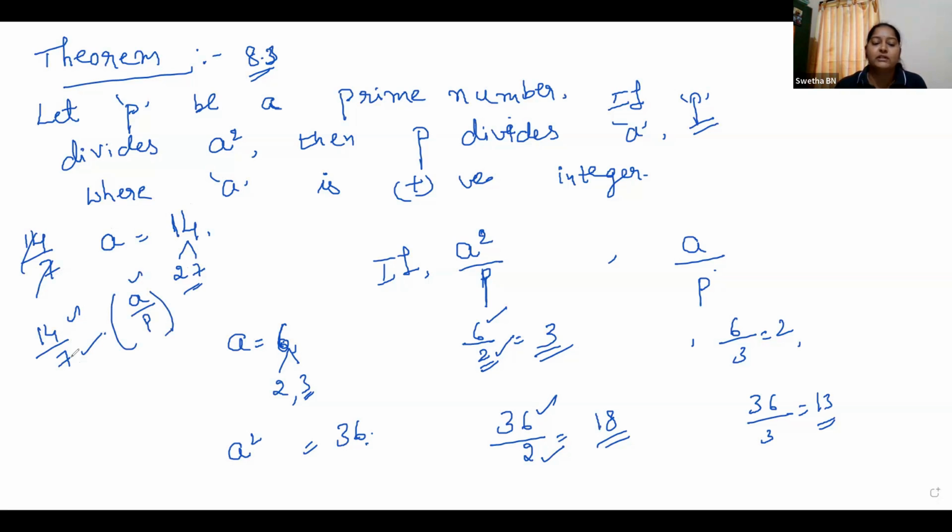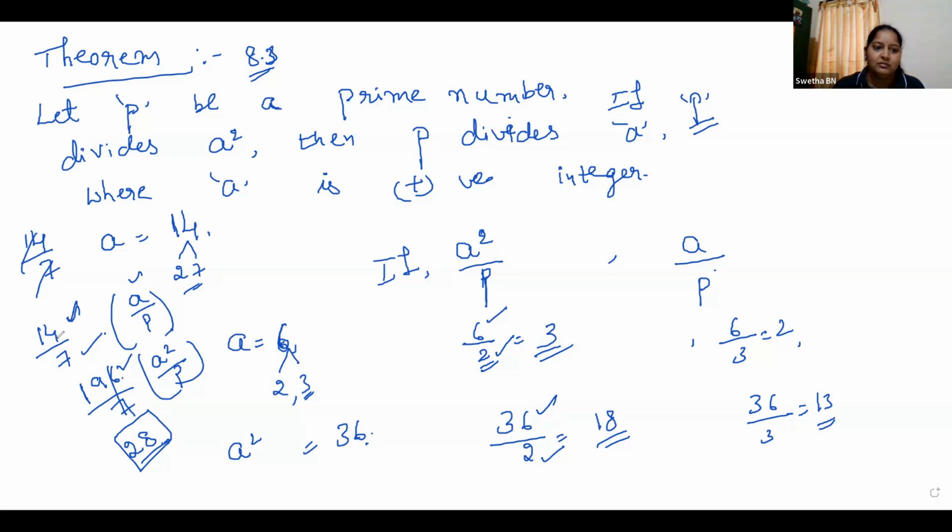Now write A square. What is 14 square? That is 196. So 196, that is A square. Is it divisible by 7 or not? According to this, they are saying it is divisible, right? 7 twos are 14, 7 eights are 56, so we got 28. See, A square is dividing by P, A is also dividing by P. 196 is dividing by 7.